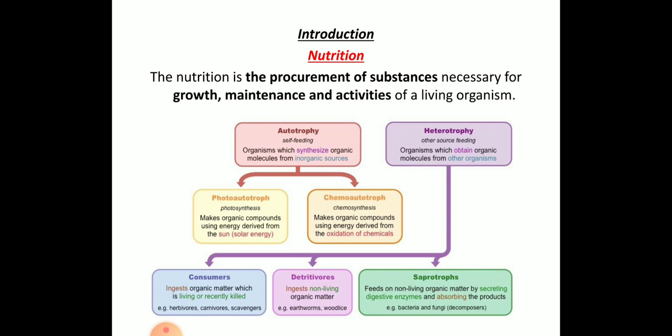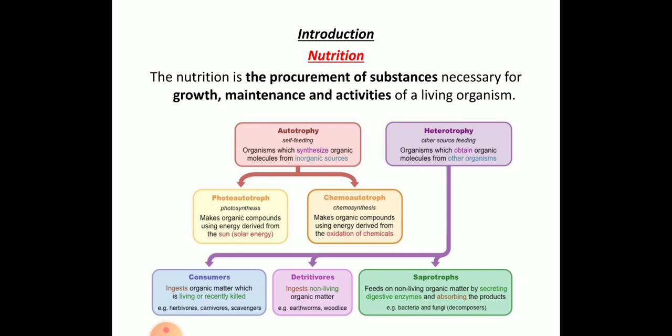If you are taking good nutrient food, then only will you have a good digestive system and a good amount of metabolism, and hence you will have maximum energy. Nutrition is classified into different types. The first is autotrophic and heterotrophic. The autotrophic mode is also called holophytic. Here the individuals are capable of synthesizing their own food, and only then do we call them autotrophic organisms. Hence it is also called autotrophy.